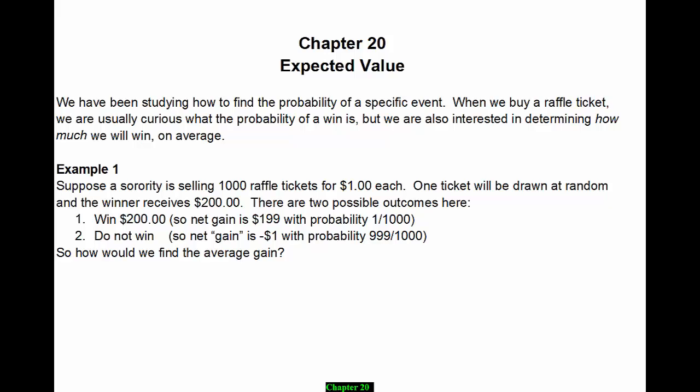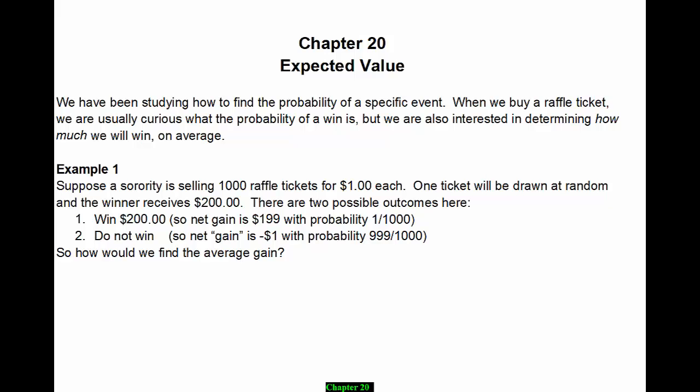Chapter 20 is on expected value. So, if you are thinking about spending money on a lottery ticket, you care about your chances of winning, but you also care about how much you can expect to win. That value, how much you can expect to win, is an example of an expected value. This is what we'll be studying in this section of notes.